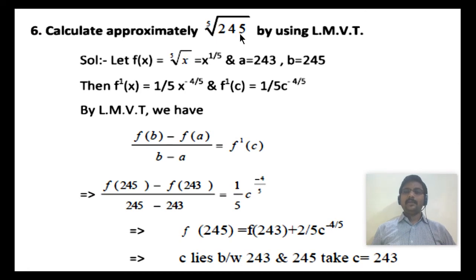So simply we can find out square roots, cube roots, fourth roots, fifth roots. All values can be easily obtained by using Lagrange's mean value theorem. It is one of the most important applications of Lagrange's mean value theorem. These values are clearly obtained by using this formula. The formula for Lagrange's mean value theorem is f dash of c is f of b minus f of a by b minus a.